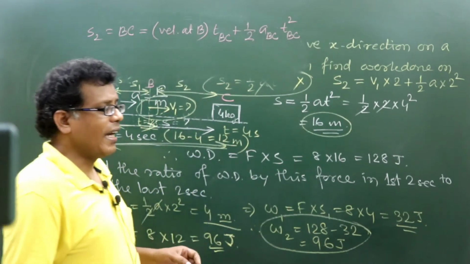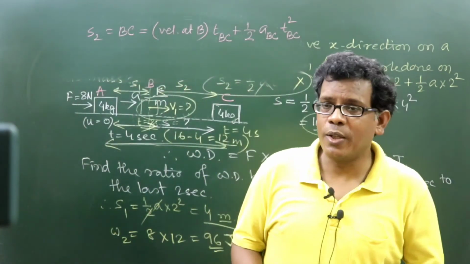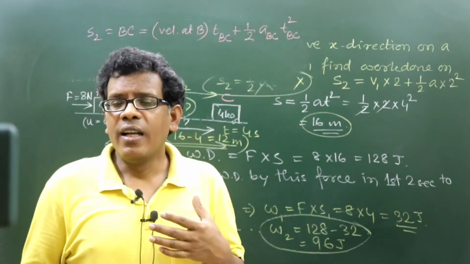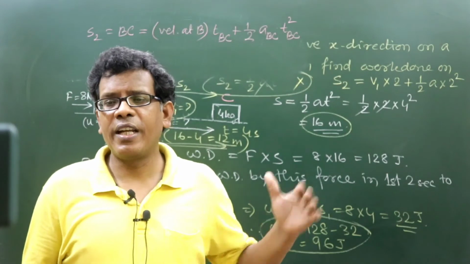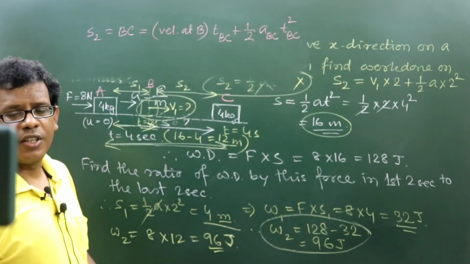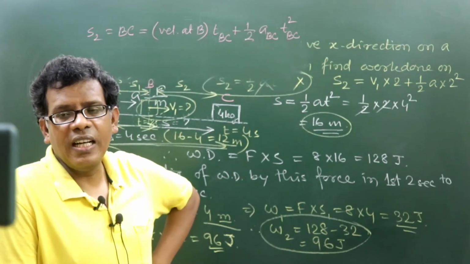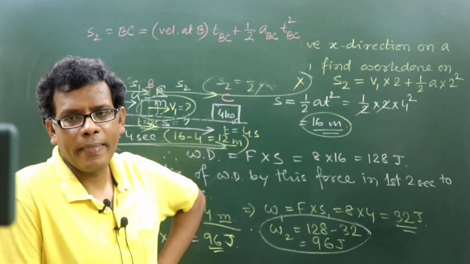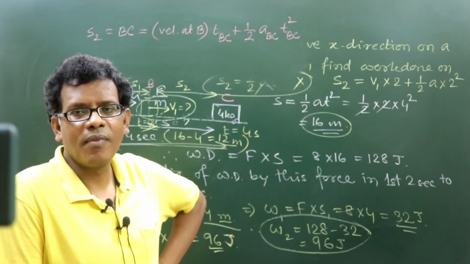Had the overall displacement not been known to us, we would be bound to calculate S2 referring it from B to C. In that case, I am bound to calculate the velocity at B first, which is the velocity at the end of the first 2 seconds of the journey. Are you getting me?